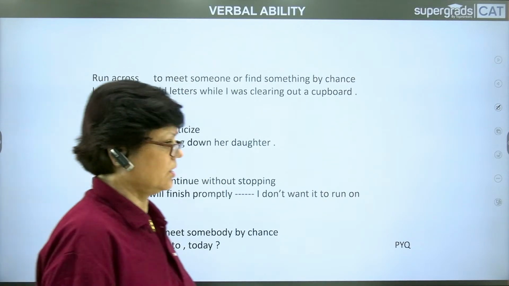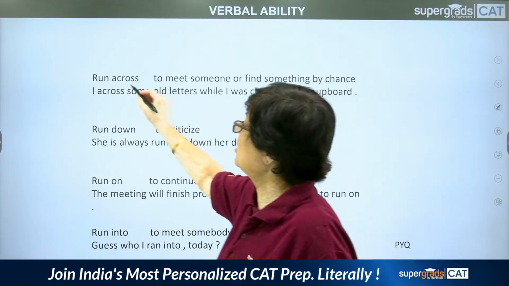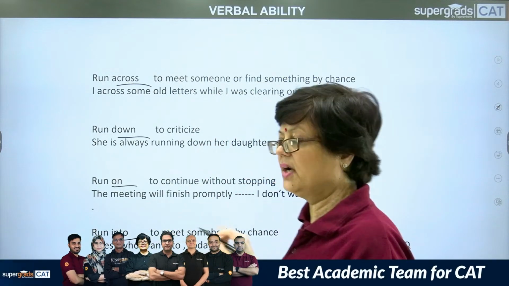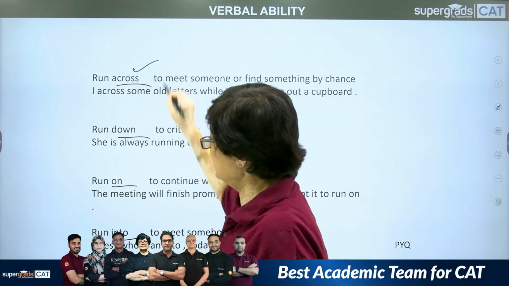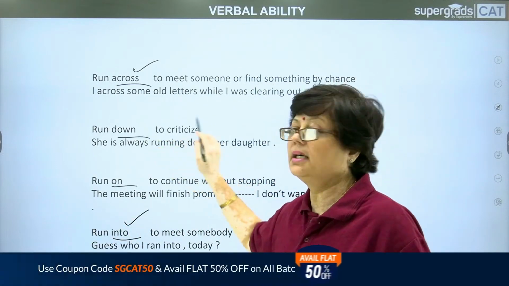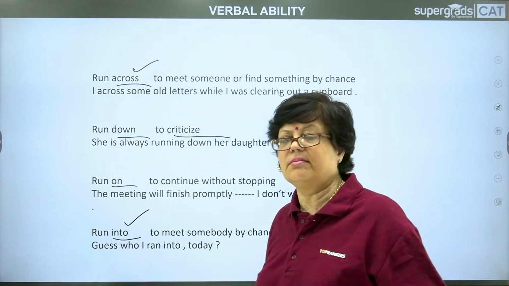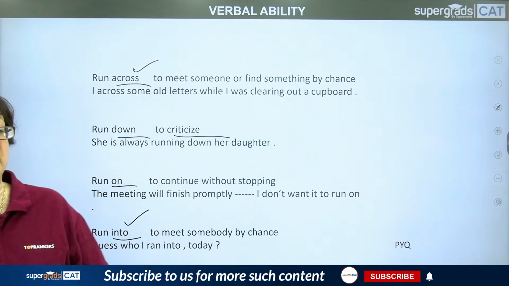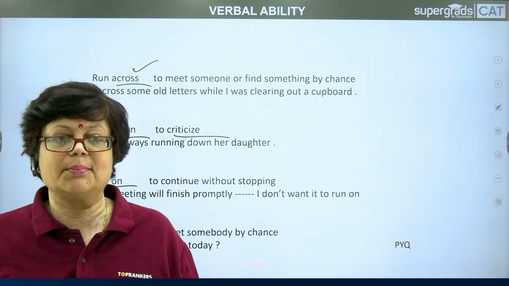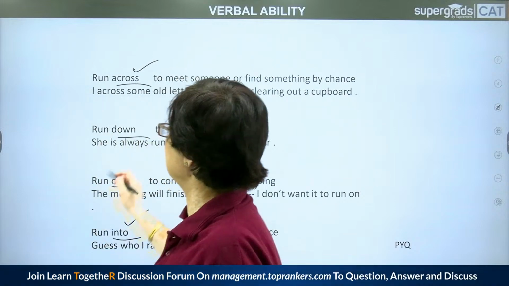Next, run across. Now, run had come in the last year only. Run across, run down, run on, run into. Here you have to pay utmost attention to run across and run into. I'll tell you just now. Let us first take up run down. Run down is to criticize, to talk about somebody in a critical manner, to find the faults, to find situations in which that person did not come up to the expectations. So to criticize somebody is to run down.